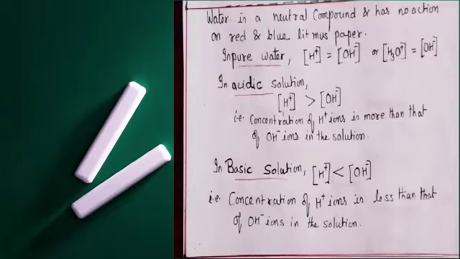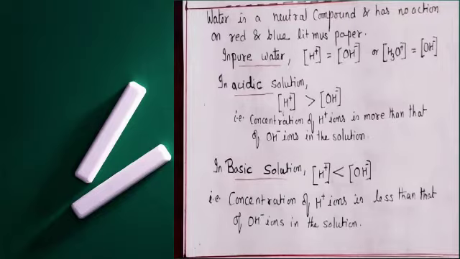If a base is added to pure water, then the concentration of hydroxide ions increases due to ionization of base molecules. Due to the increased concentration of hydroxide ions, water now becomes basic in nature.